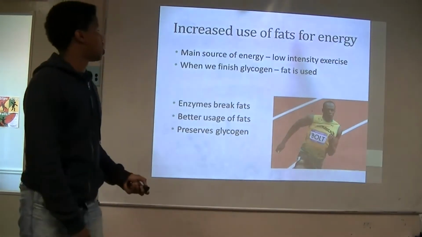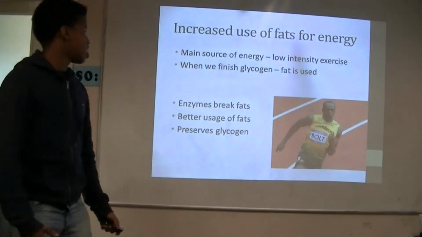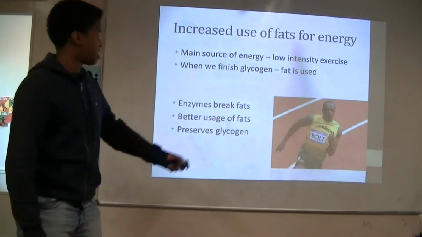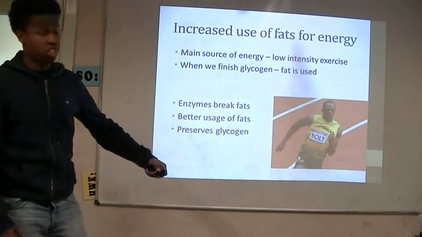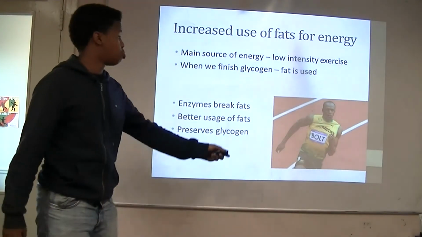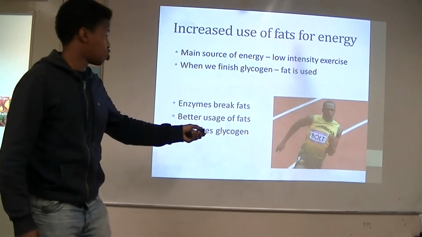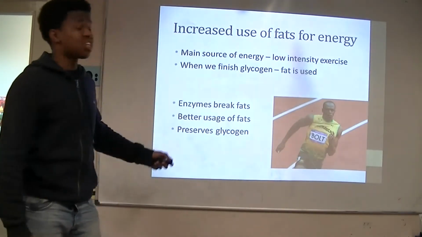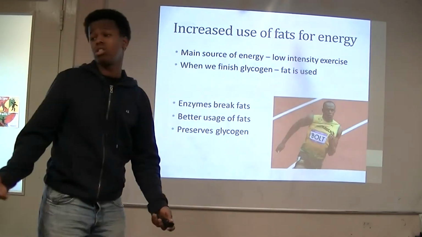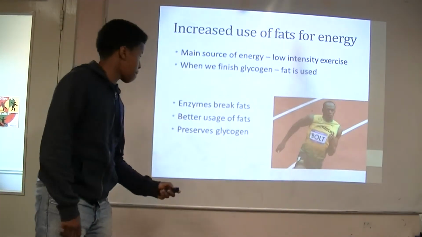Increased use of fat energy. Within low intensity exercise, your main source of energy would be fats, and when finishing glycogen, that's when your fats are used. An example would be Usain Bolt over there. His enzymes break down quite quickly, hence why he's, as you say, the world's fastest man.